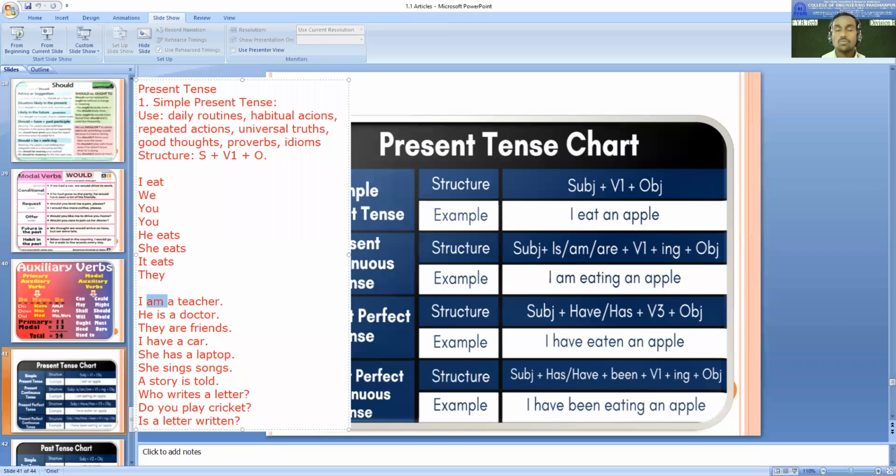Am. Am is the verb. Okay, but in the structure we have studied, we only remembered V1. Okay, but here am is used. Am is not V1. Am is a helping verb, but here it is used as the main verb. Okay, so those who are saying it is present continuous, they can explain to me how you said it is present continuous. Let it be wrong, but just try to be clear.